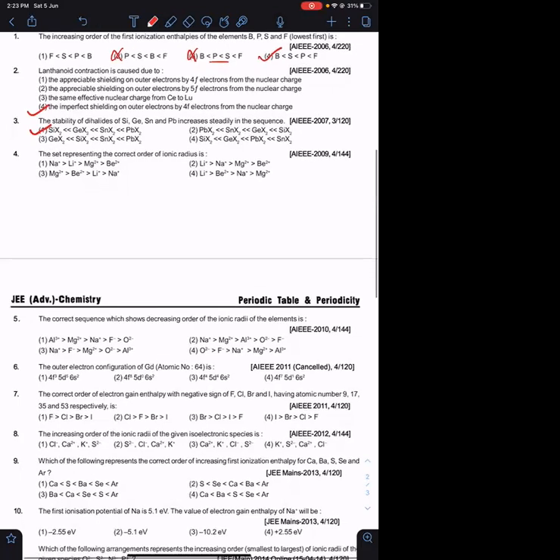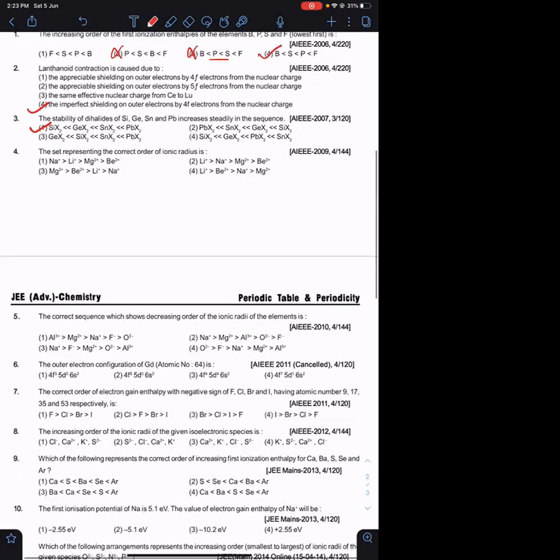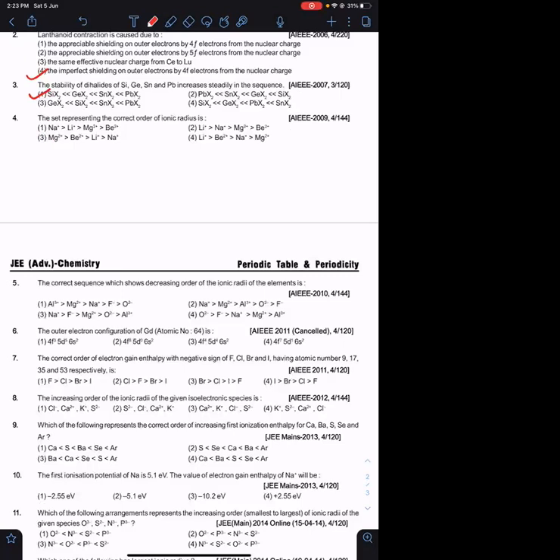Question number 4. The set representing correct order of ionic radius. Here also you may need to compare based on the options. You can always compare between Na positive and Mg2 positive, and you can compare between Li positive and Be2 positive.